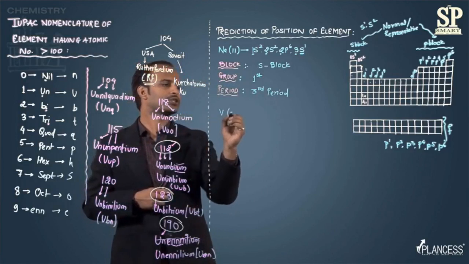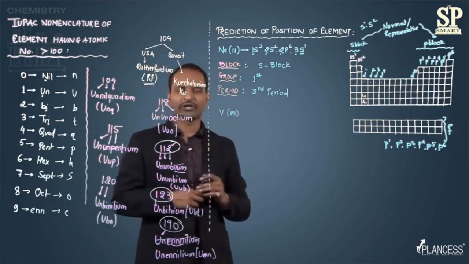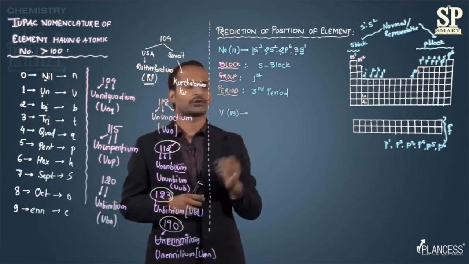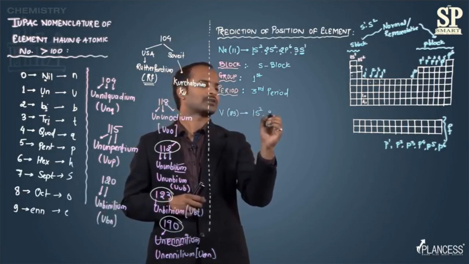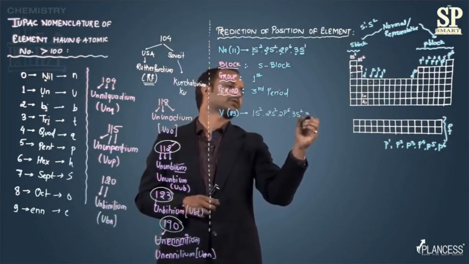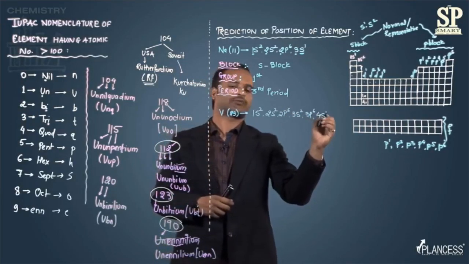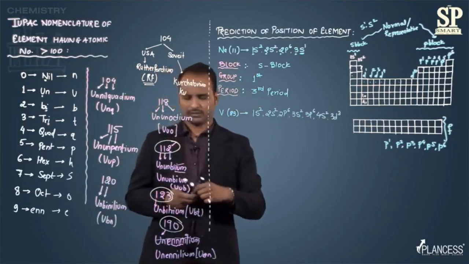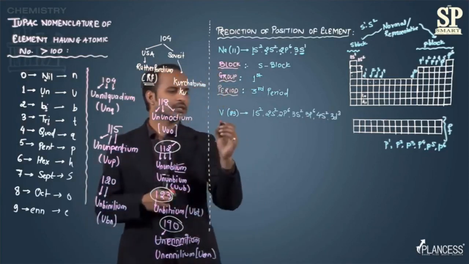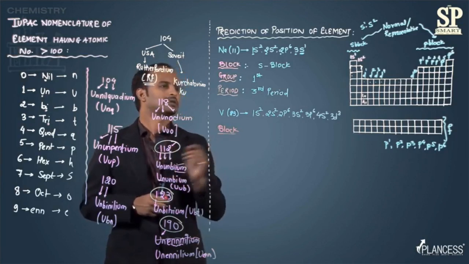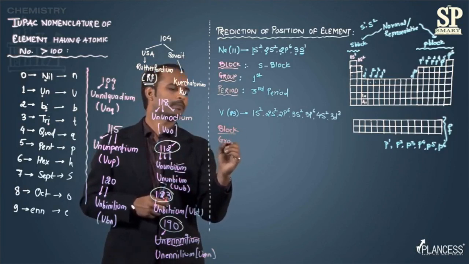is vanadium, whose atomic number is 23. If you want to know the position of vanadium, first write the electronic configuration. The configuration is 1s2, 2s2, 2p6, 3s2, 3p6, 4s2, and for vanadium it is 3d3. Again, to know the position we require 3 things. The first one is the block, second I require the group, and the third needed thing is the period.